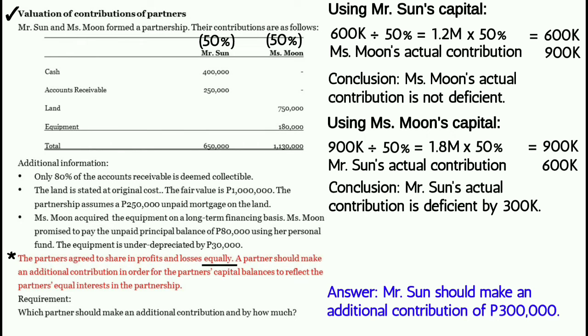Sino yung magbibigay ng additional contribution? Si Mr. Sun. How much? Of course, 300,000 pesos. Yung 300,000 pesos, that is the difference between 900,000 pesos and 600,000 pesos.